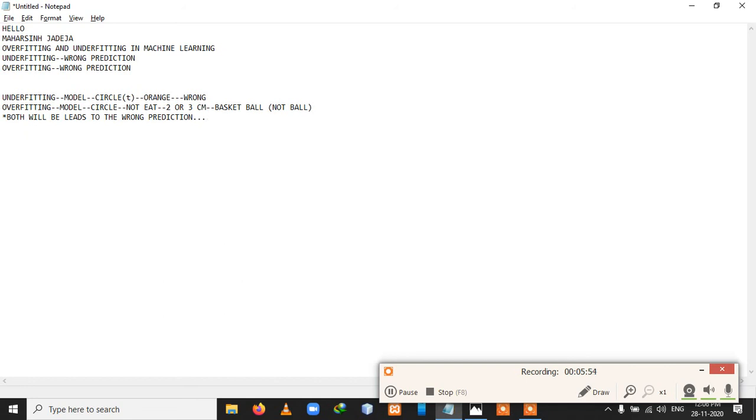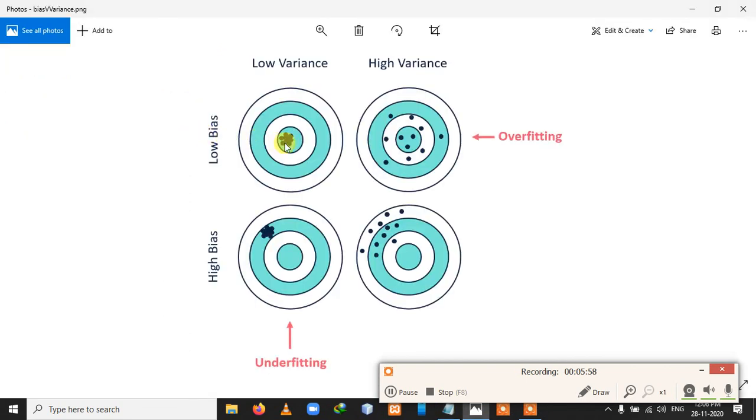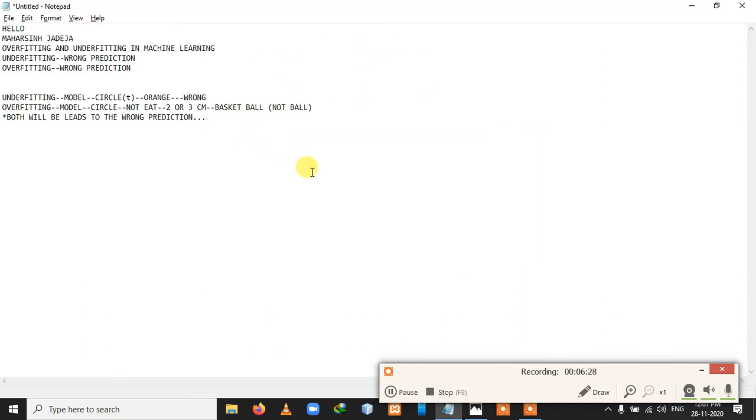Now if we talk about balanced fitting, in this image you can see that this is the balanced fitting. Our bias is low, which means the predicted value and the actual value have a minimum difference, and the variance is also low, which means our predicted data points are also quite near to each other. So this condition we can say is a balanced prediction, or balanced fitting. So this is all about underfitting and overfitting.